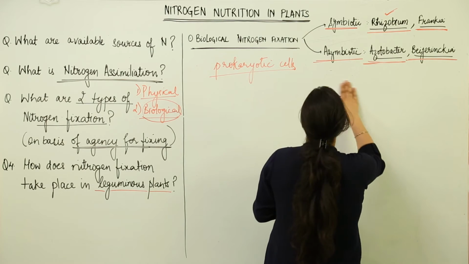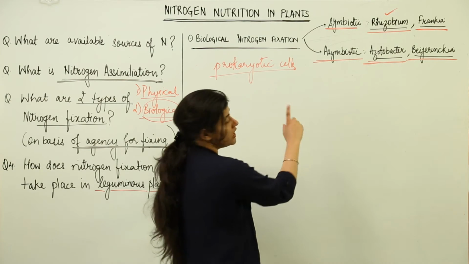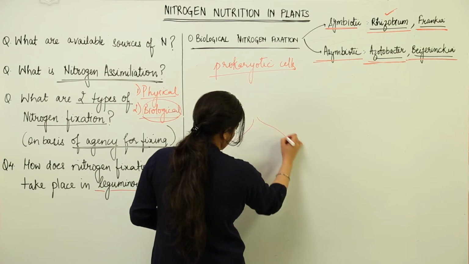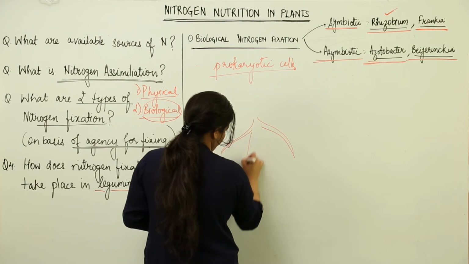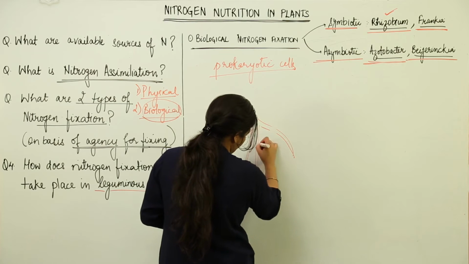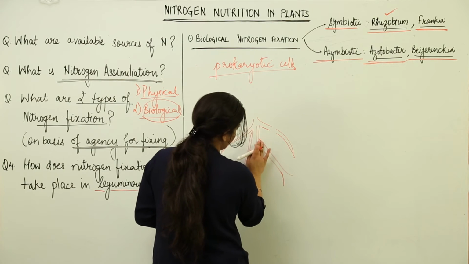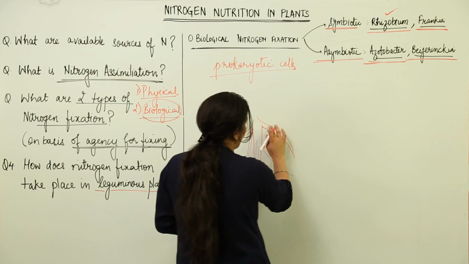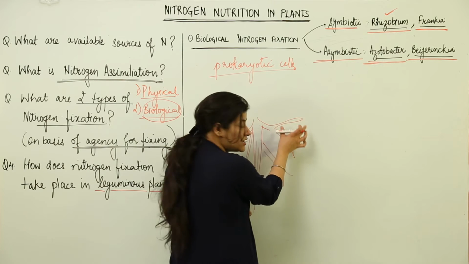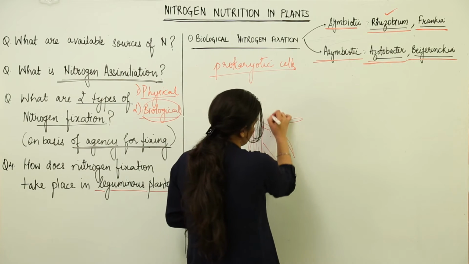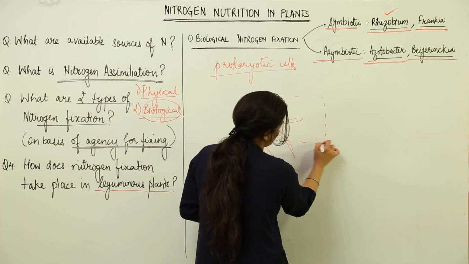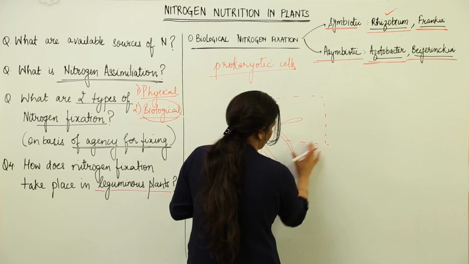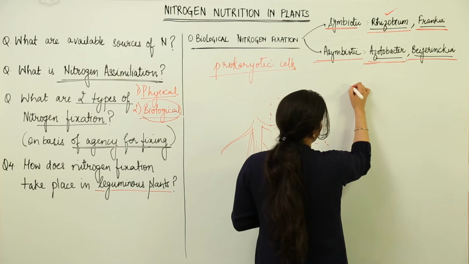So what happens in biological nitrogen fixation in the case of rhizobium? Now you know, a plant has its roots and its rhizosphere. I am just giving you a vague idea of a root. Let this be the primary root which is going down, and these are the secondary roots, and there would be root hair present. This is a microscopic presentation of a root hair. They are not as large as compared to the roots. So we are talking about this area, this is part of the soil, and this area is known as the rhizosphere.